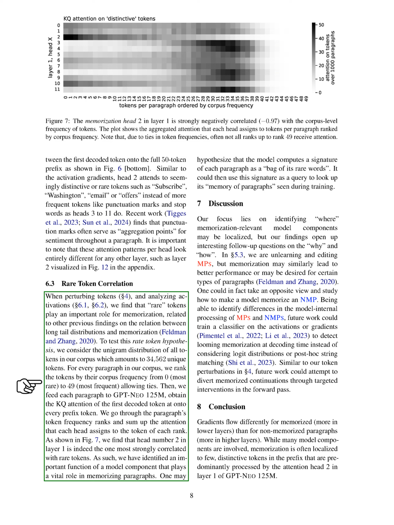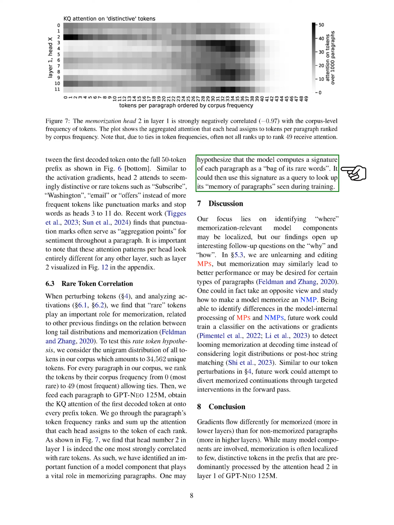When we perturb tokens and analyze activations, we find that rare tokens are crucial for memorization. By ranking tokens based on their frequency in the corpus, we observe that head 2 in layer 1 shows the strongest correlation with rare tokens. This suggests that the model memorizes paragraphs by focusing on their rare words.